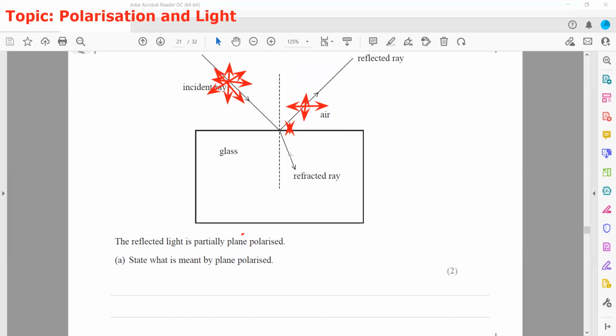Whenever the light strikes a rarer to denser boundary, the reflected ray as well as the refracted ray are both partially polarized. What is the meaning of partially polarized? It will have two components, but most of the components are removed. If most of the components are removed, we call that partially polarized.